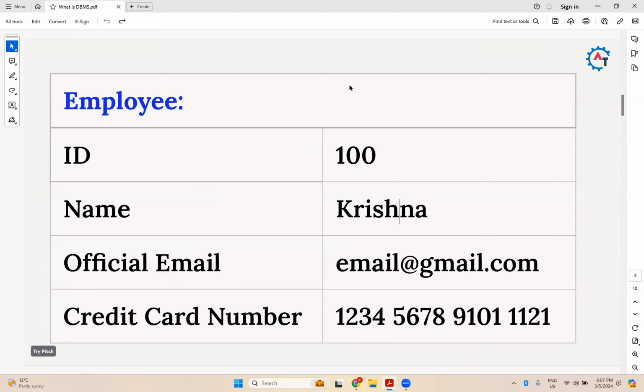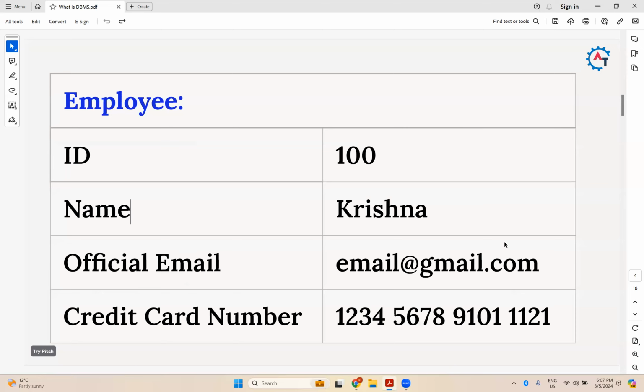So now you can see meaningful information. This 100 is a particular employee ID. Which employee? Krishna's ID. This email is Krishna's email, and since Krishna is an employee, it is an official email. So now you are able to get some meaningful data. This 100 is data now. What kind of data? The ID of an employee. Krishna is also data, the name of one employee. The email is the official email of a particular employee.